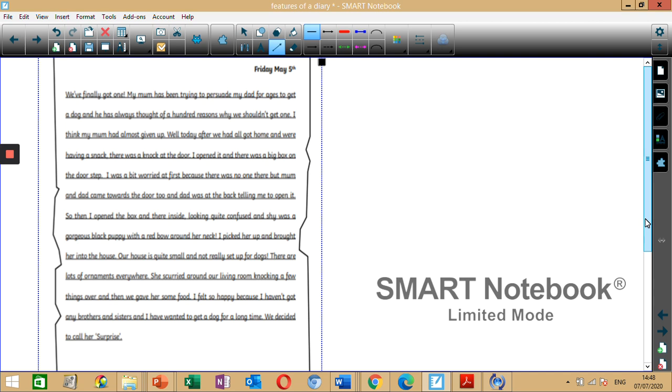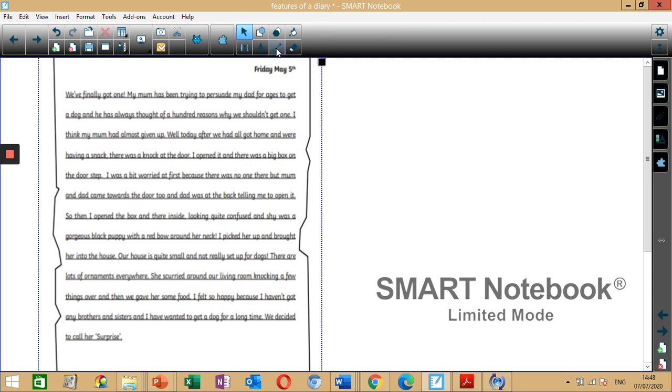Well then, if you read along with me, now I want you to pause this section and write down any features that you just spotted. So let's see. How do we know that this text is written in first person? What pronouns are used? We use I. So it says, I think my mum.